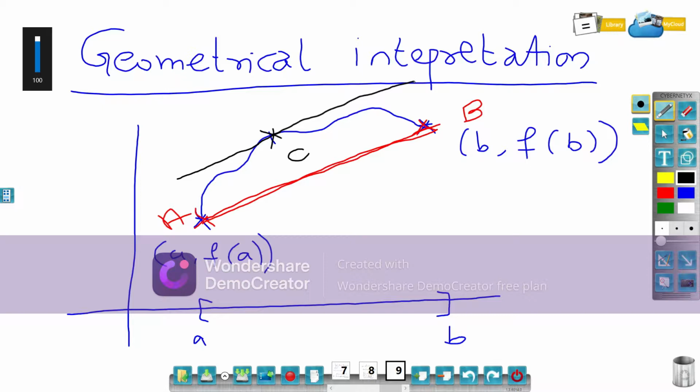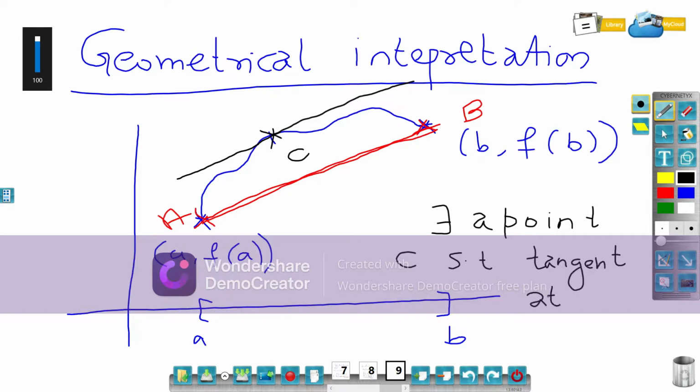So there exists a point C such that the tangent at C is parallel to chord AB. This is the geometrical interpretation of Lagrange's mean value theorem.